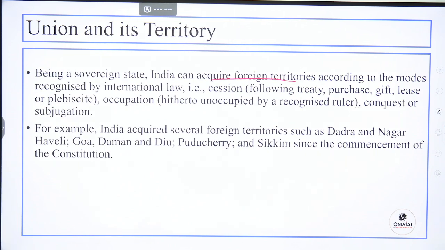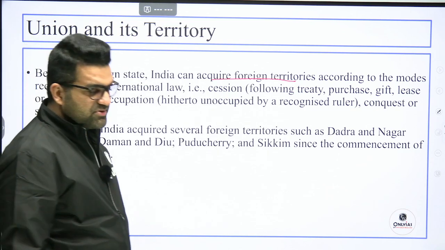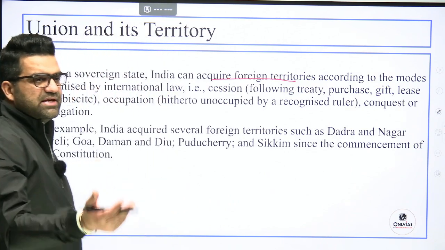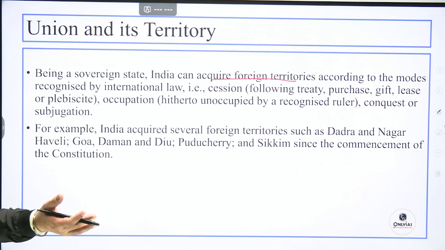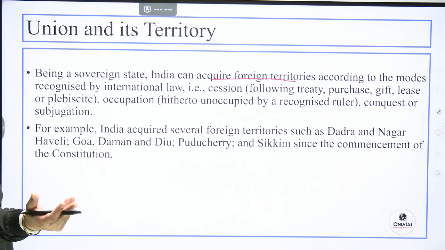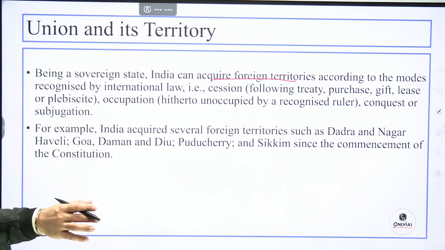Now, being a sovereign state, India can acquire foreign territory according to internationally recognized modes of acquisition or annexation or whatever. But internationally the United Nations does not permit it. But we see the scenario: Israel, Palestine, Russia, Ukraine, various countries have at various points of time incorporated territory. Now, what is Donald Trump saying these days? Panama would be of the US, Canada, he might acquire Greenland, those kinds of things.